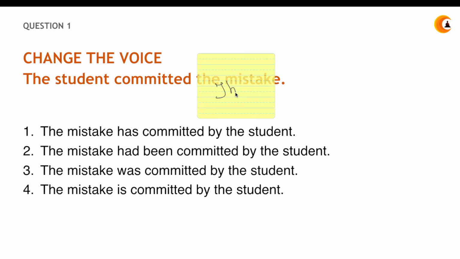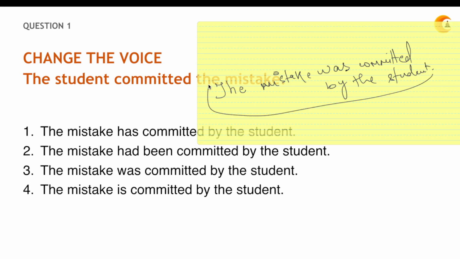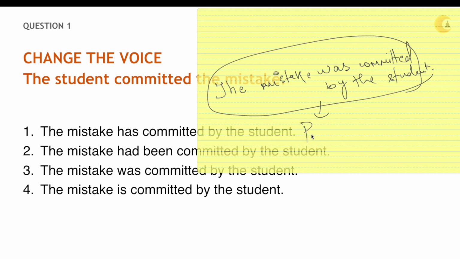The mistake was committed by the student, right? The given statement is in active form, and you have to convert it into passive form. This is how you will do it.